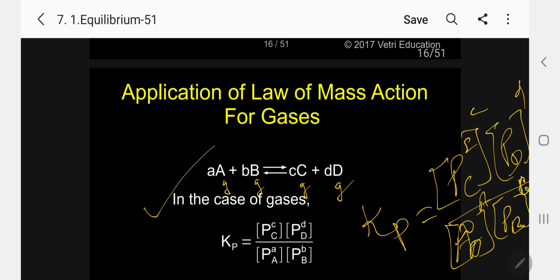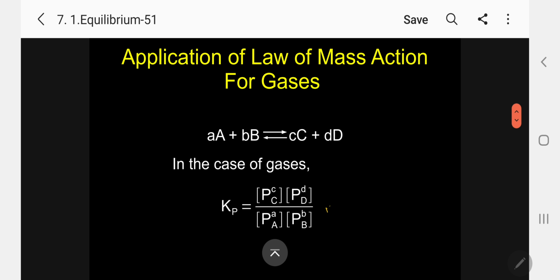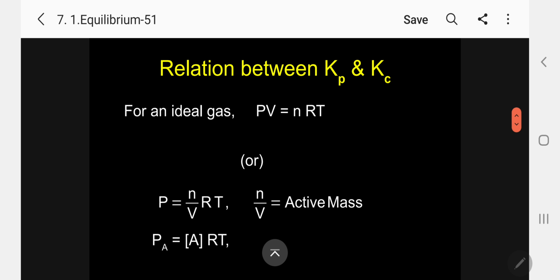So this is Kp, the equilibrium constant applicable for gases: the ratio of the partial pressure of the products divided by the partial pressure of the reactants. Now I need a relationship between Kp and Kc. In the case of gases, I want to correlate them.